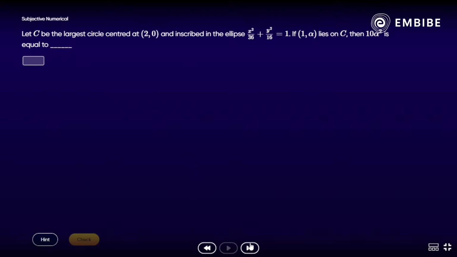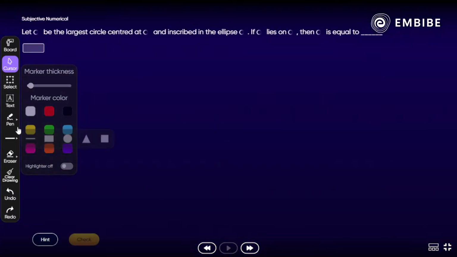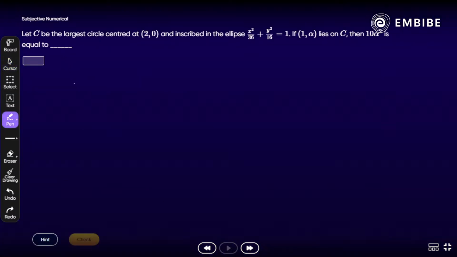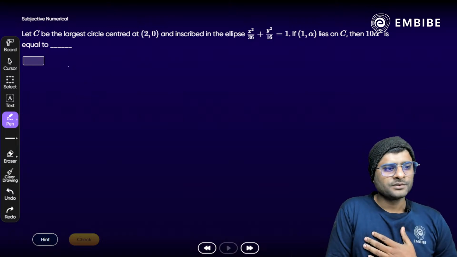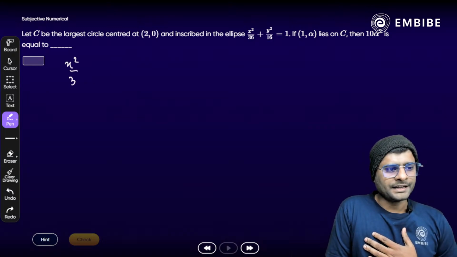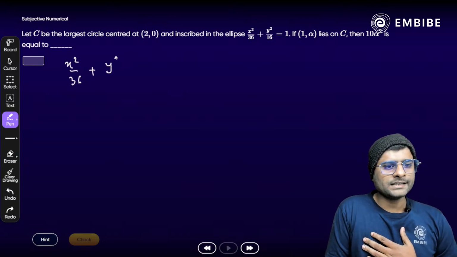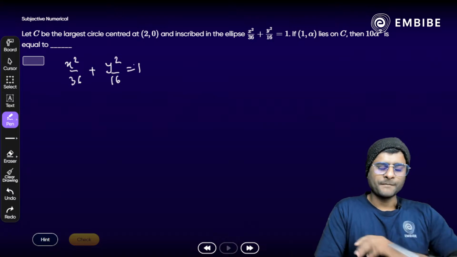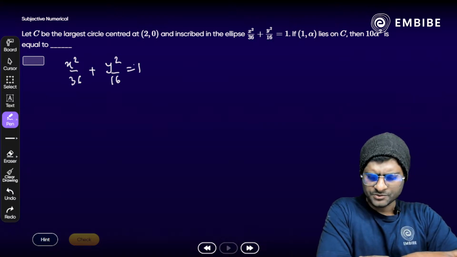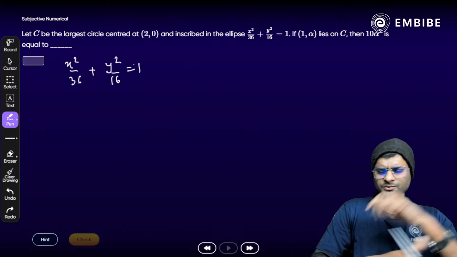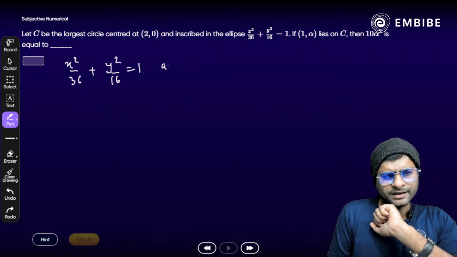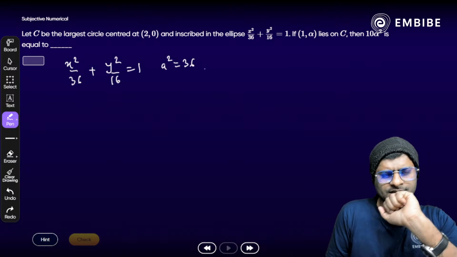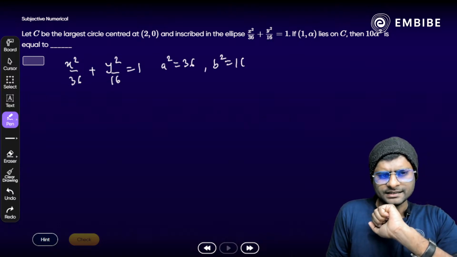All right. Okay, take a look here. So right now what we have, आपके पास है क्या? We have an ellipse x square by 36 plus y square by 16 is equal to 1. Okay, a square, b square, which implies that what? Equation 1, यानी कि आप यहां से a square निकाल सकते हैं, that should be 36 and b square, that is what? 16. Easy.